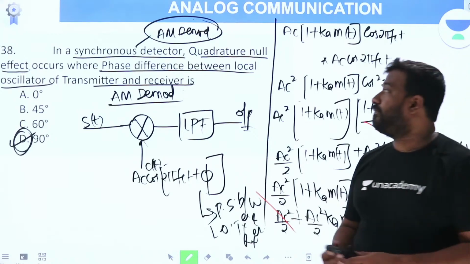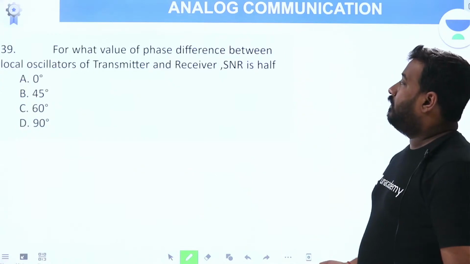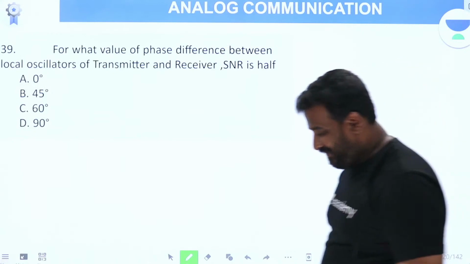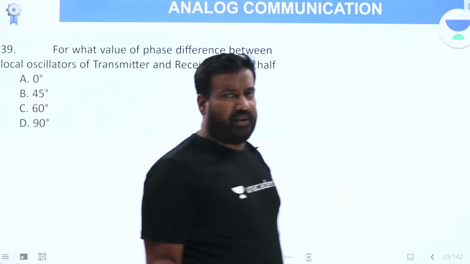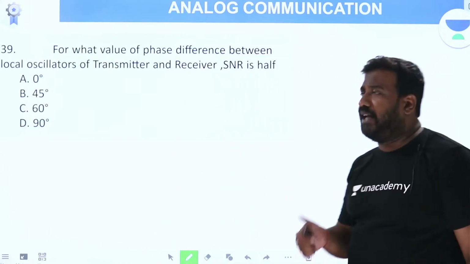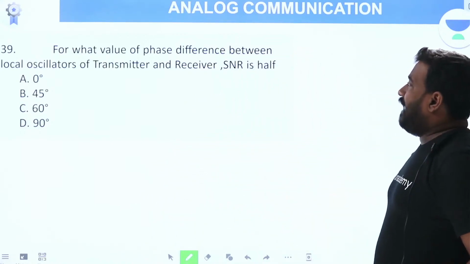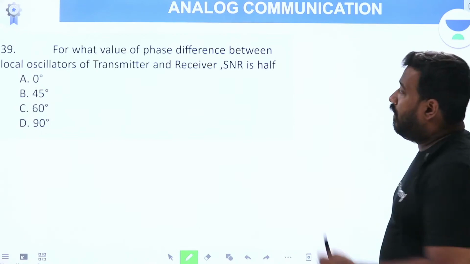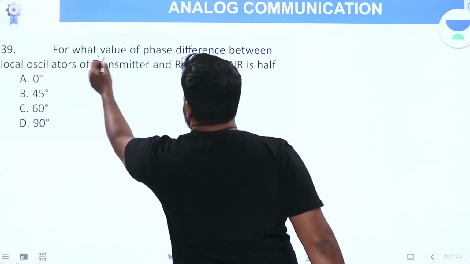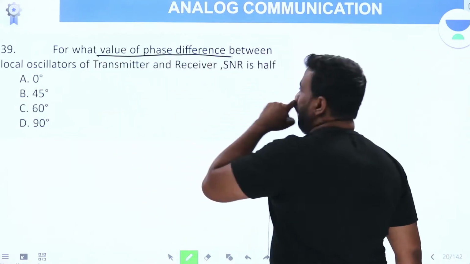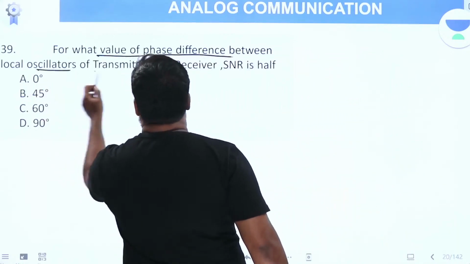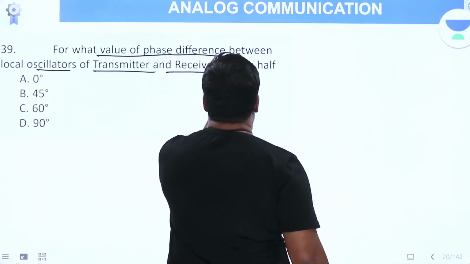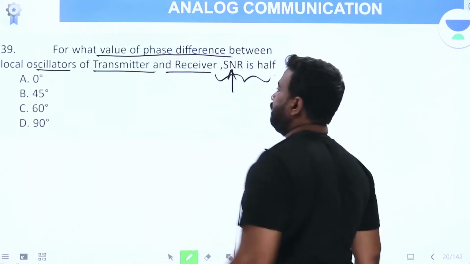Fine. Now, next question. Similar concept, very closely related to the previous concept. Just try to understand carefully. For what value of phase difference between local oscillators of transmitter and receiver, signal to noise ratio will become half?